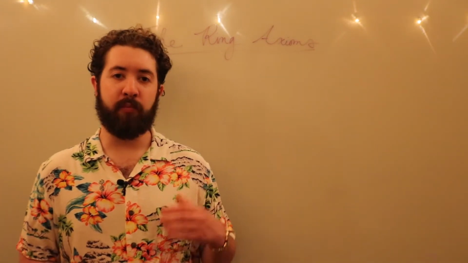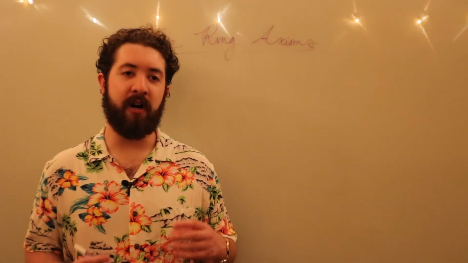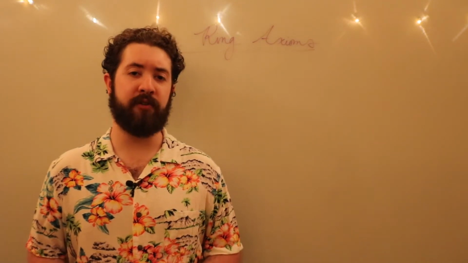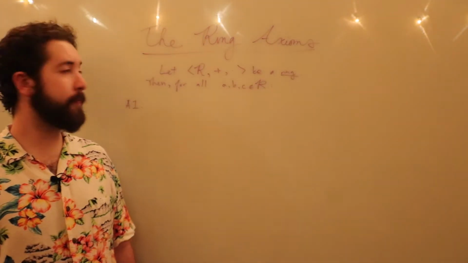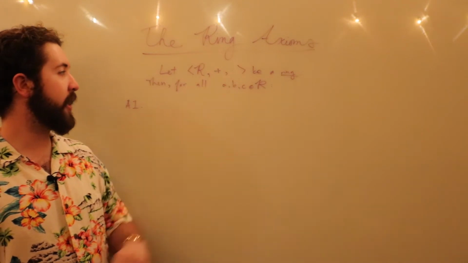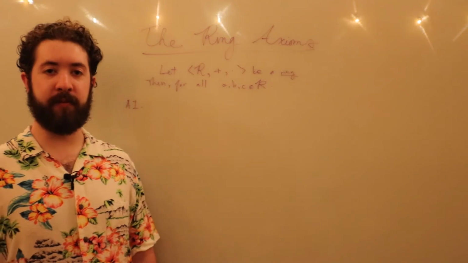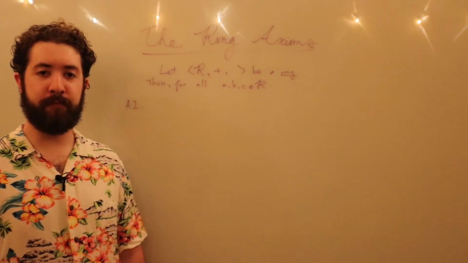Now, just as the discussion of a single binary operation on a set led us to the concept of a group quite naturally, entailing the properties that we want that binary operation to have, so the discussion of two binary operations on a set, which we'll call addition and multiplication, lead us naturally to the concept of a ring. Alright, let R be a ring with operations of addition and multiplication. Then for all elements A, B, C in this ring, the following axioms will be assumed true.